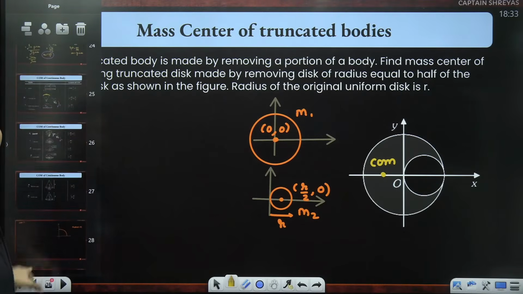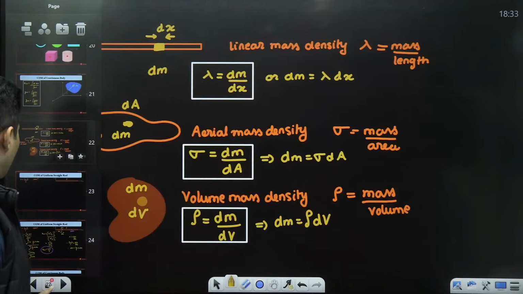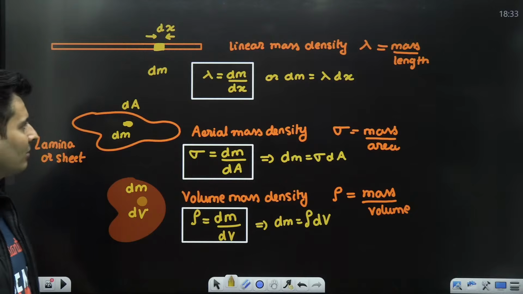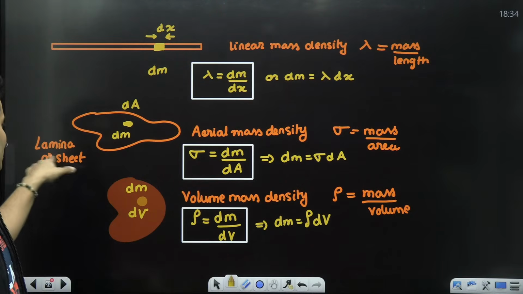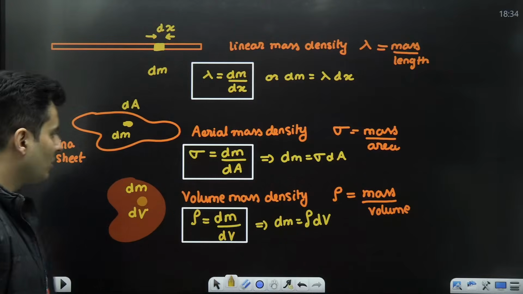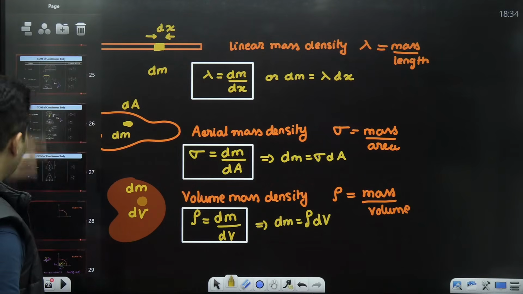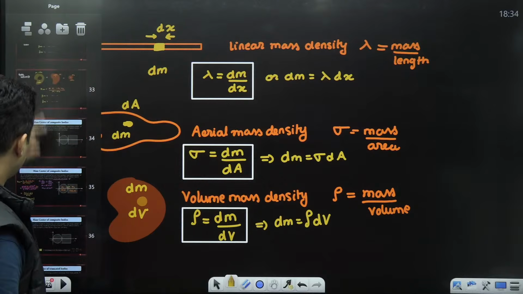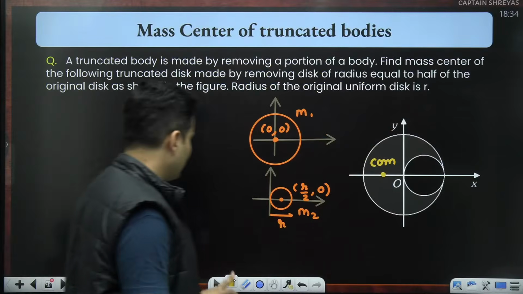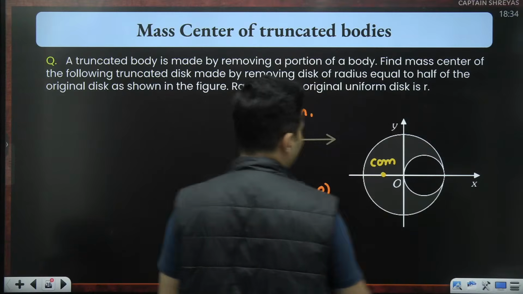If you have forgotten, lambda is mass per unit length, sigma is per unit area, rho is per unit volume. It's a two-dimensional sheet-like thing, so it is always sigma. If it was a solid sphere, obviously it will be rho. Okay, perfect. So I will need the concept of sigma over here.